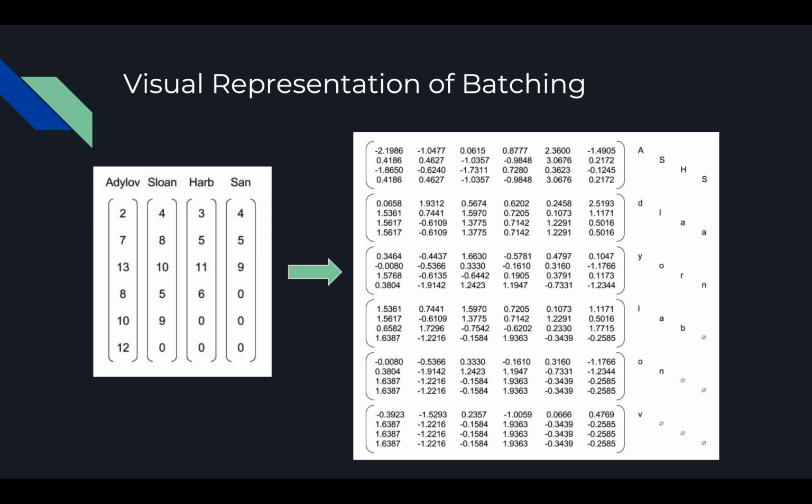If one of the sequences does not have a character because the last name is short, then similar to padding, we just input a 0. As you can see, the null representation of these embedded vectors all contain the same values.